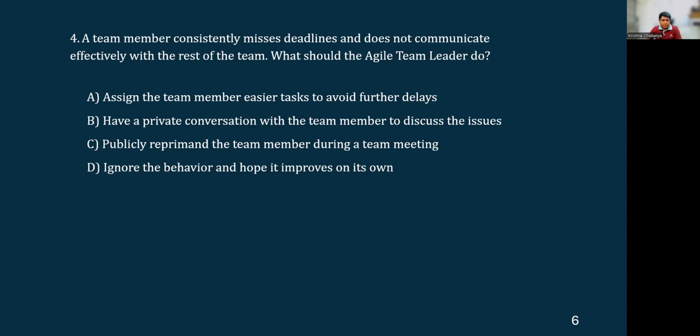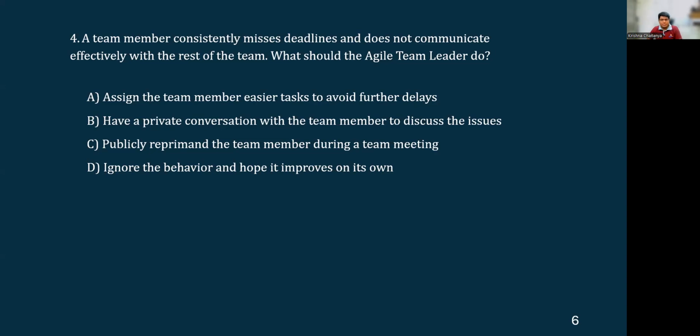Option B, have a private conversation with the team member to discuss the issues. Yes, this is the right approach. That is what agile team leader is supposed to do. Having a private conversation with the individual to understand what are the issues which are leading him to miss those deadlines and why he or she is not able to communicate effectively with the rest of the team members.